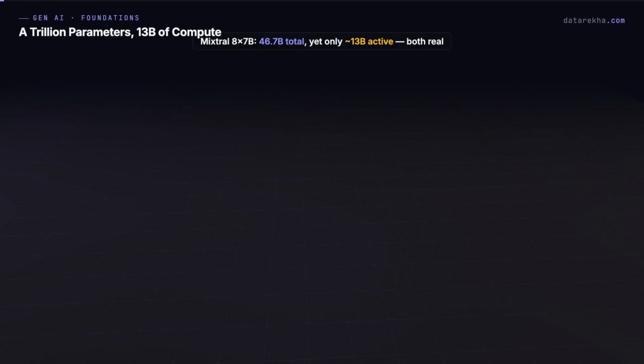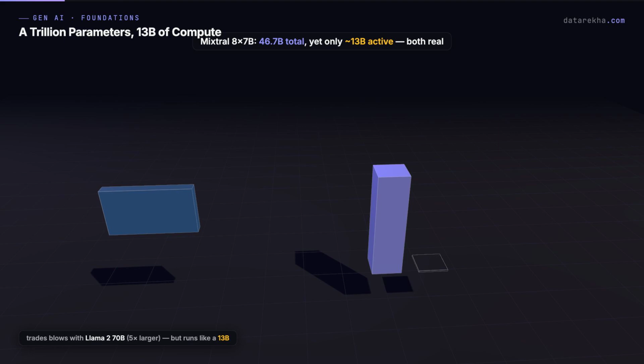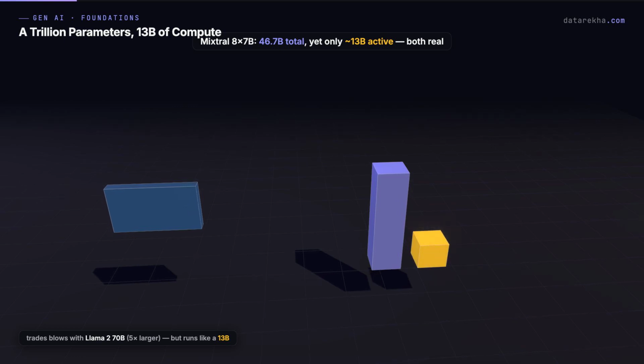Late 2023, Mistral drops a model called Mixtral 8x7b, and the benchmarks confuse everyone. It trades blows with Llama 2 70B, a model 5 times larger, but its inference cost looks like a 13B model. The model card says 46.7 billion total parameters. The inference logs say only about 13 billion active per token.